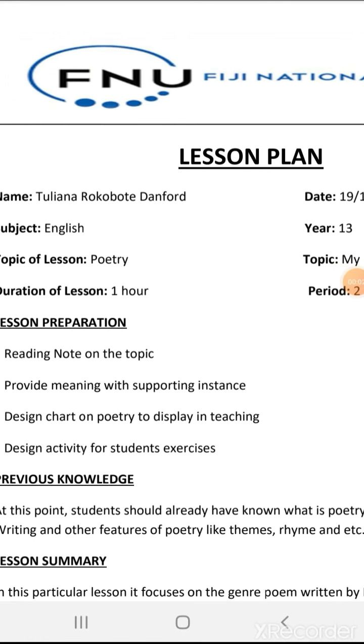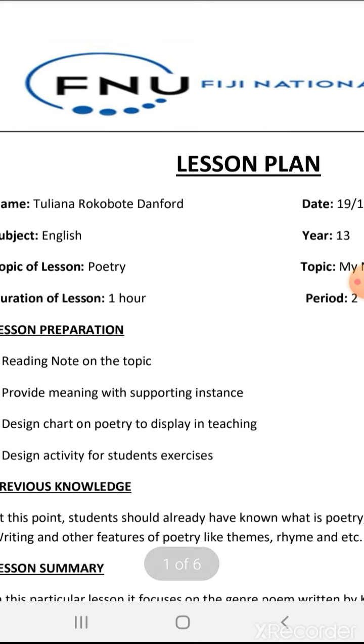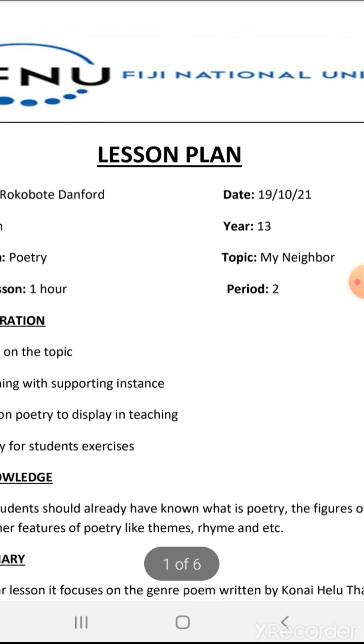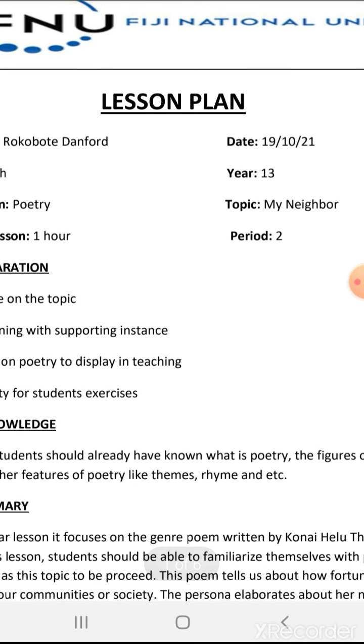Bula, Bulavinakisa. Today my lesson plan is based on literature, specifically poetry, Year 13 literature under the theme gender. The topic of my lesson is My Neighbor.